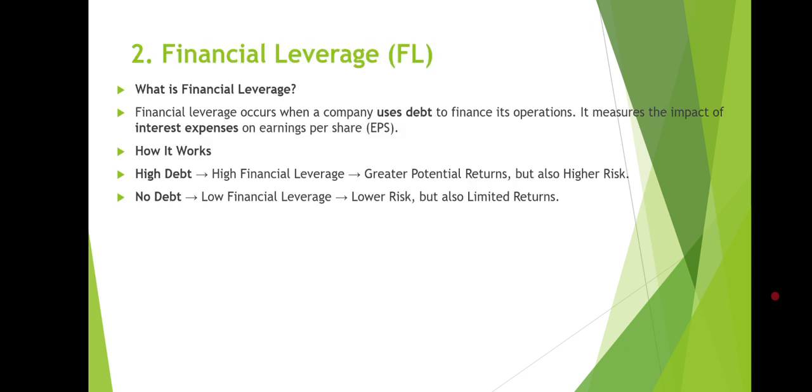The second, we have the financial leverage, which occurs when a company uses debt to finance its operations. It measures the impact of interest expenses on earnings per share, EPS. And how does it work? If there is a high debt, that means high financial leverage, and there is greater potential return but also higher risk. And in case there is no debt, that means low financial leverage and lower risk but also limited returns.